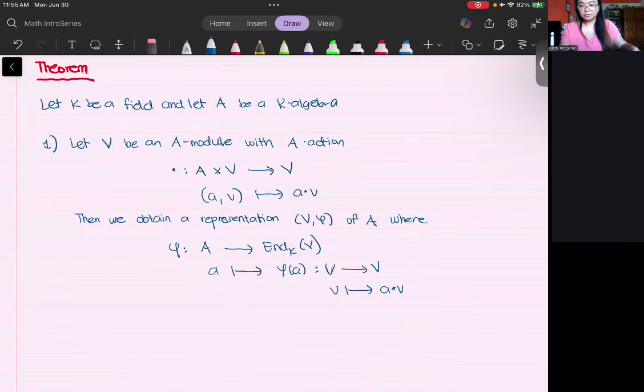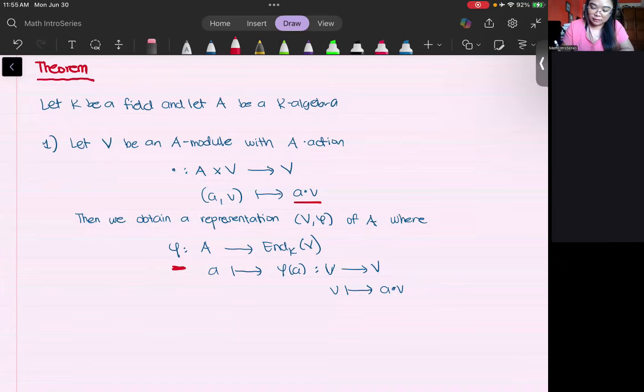A module over the algebra would give you a specific representation of that algebra. And what we observe here is that this phi is relying on the definition of your action. This phi is describing the action, in other words.